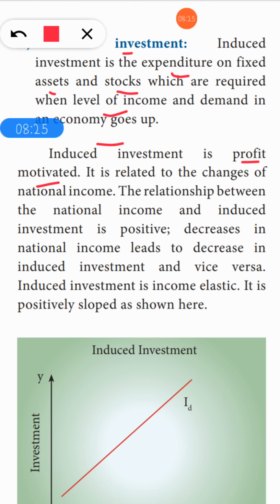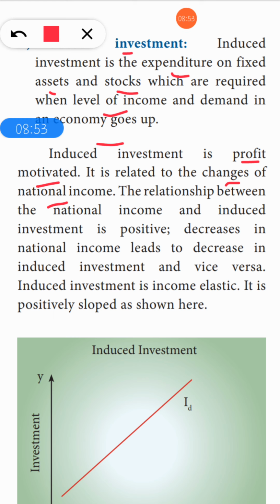Autonomous investment is purely welfare motivated, but induced investment is totally profit motivated, and it is also related to the change in national income. Autonomous investment doesn't affect national income, so it is inelastic, but this one is elastic.